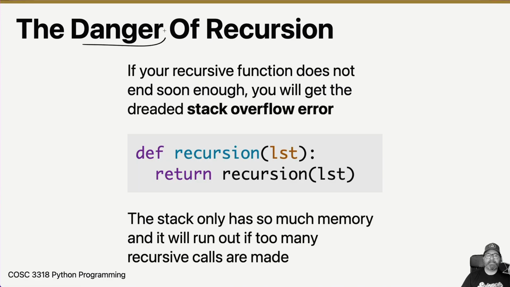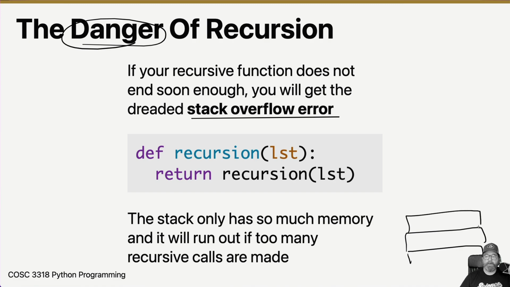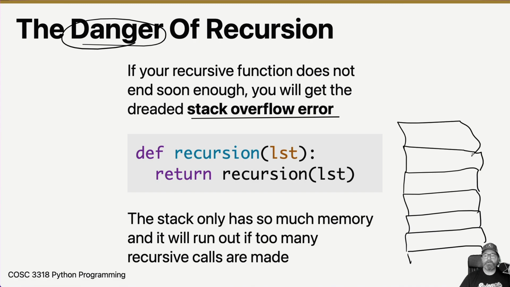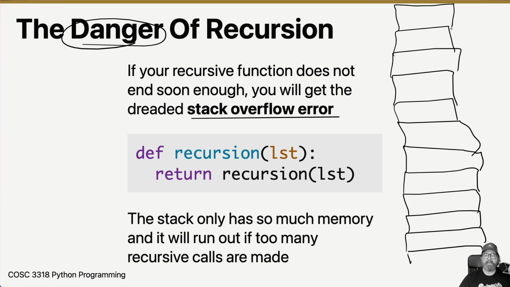So let's talk about the danger of recursion. We can end up with something called the stack overflow error. Remember, every time you call a function, you add a new entry onto the stack. The stack has a limited amount of memory allocated. It's a big amount of memory, but if you just keep filling it up more and more, and your recursive calls just keep going and going, eventually you're going to hit the top of that memory, and then it runs out of memory. And that's called a stack overflow error. If you go to stackoverflow.com, it's named after this, the stack overflow error.